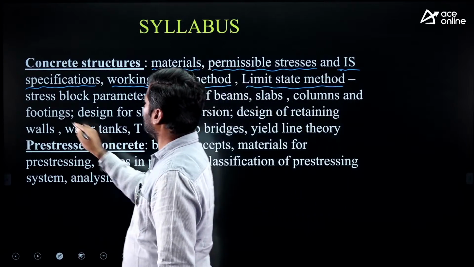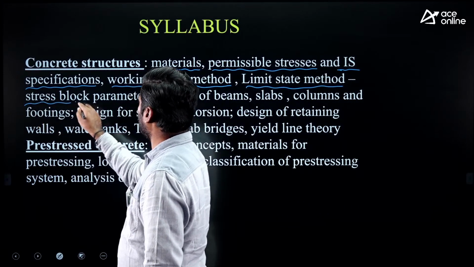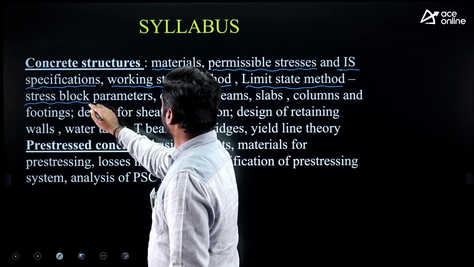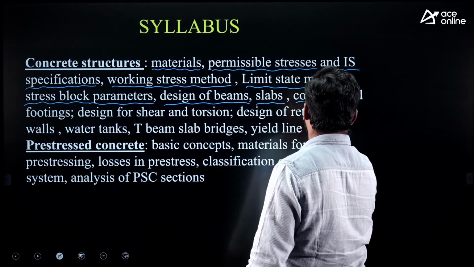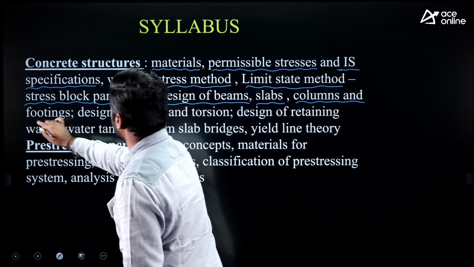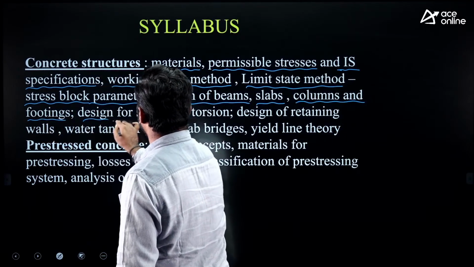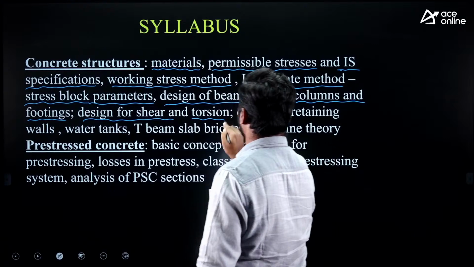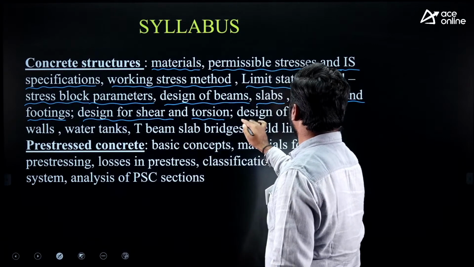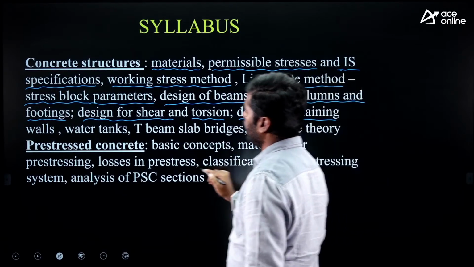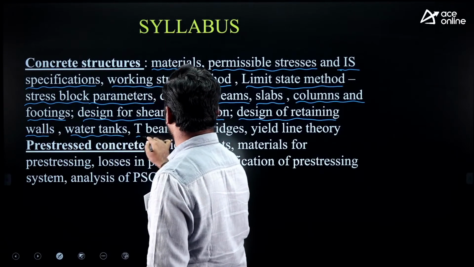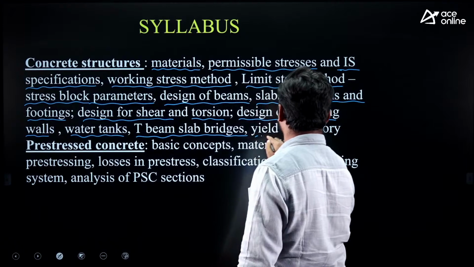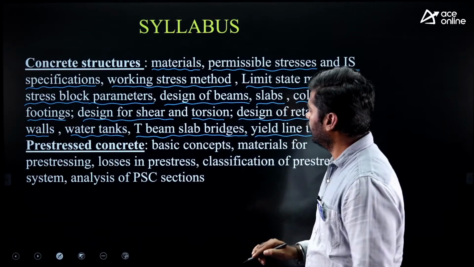Under limit state method, clearly mentioned stress block, parameters, design of beams, slabs, columns and footings, design for shear and torsion, design of retaining walls, water tanks, T-beam slab bridges, yield line theory.